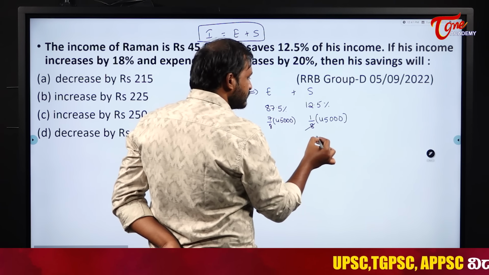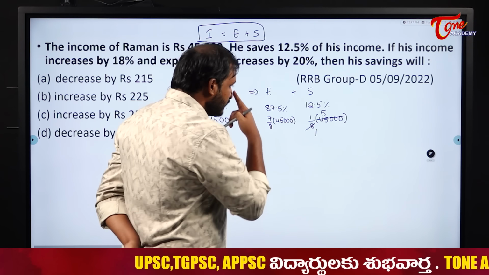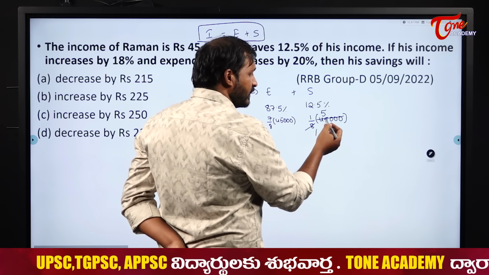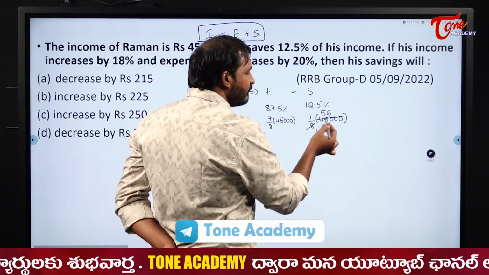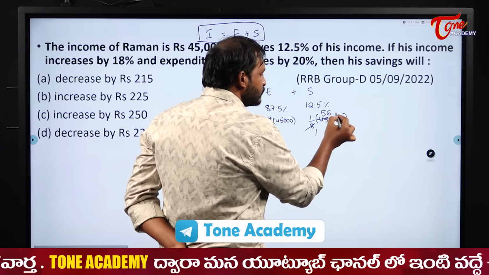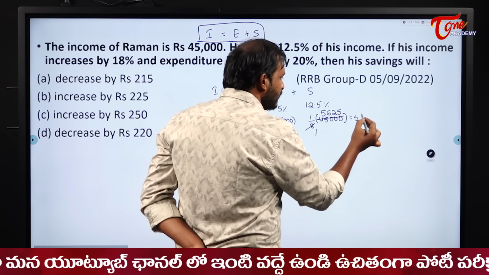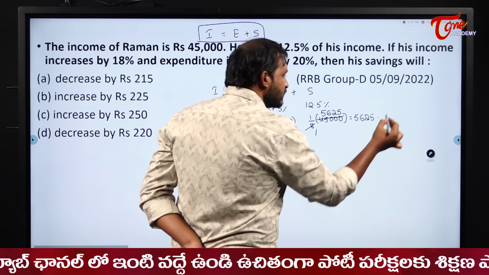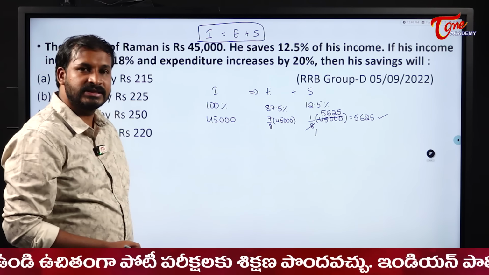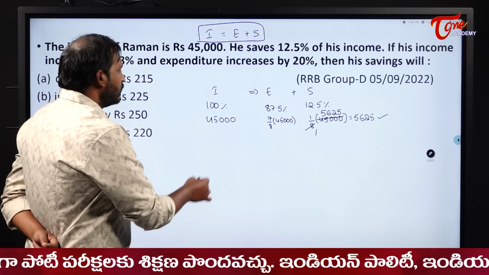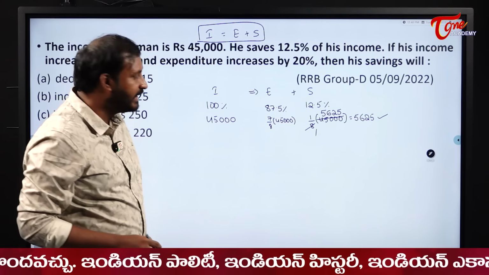So 8 fives is 40, I will be left with 5, 8 sixes is 48, I will be left with 20, 8 twos and I will be left with 405. So how much is he saving usually? 5,625. He usually saves 5,625 rupees. Now his income is increasing by what? 18%. His income is increasing by 18%.